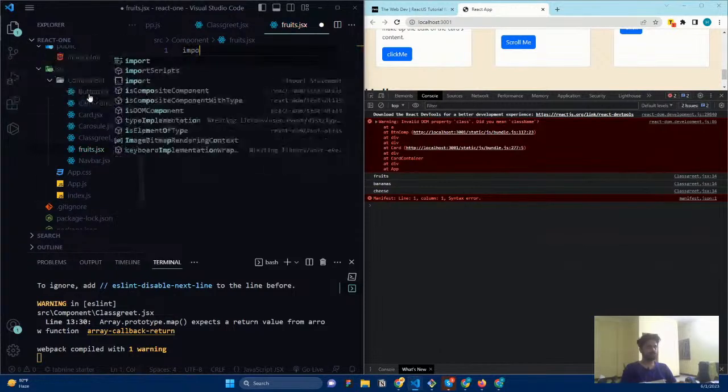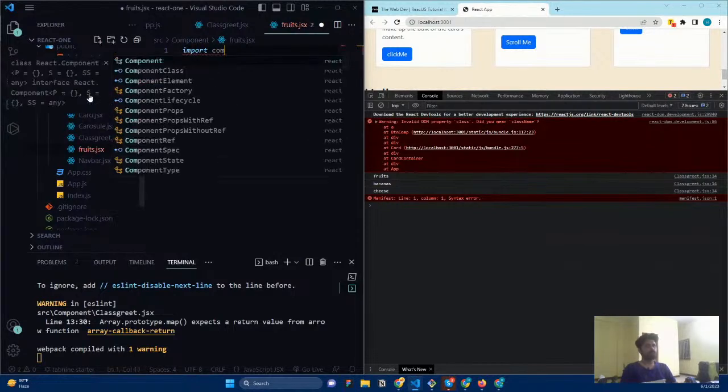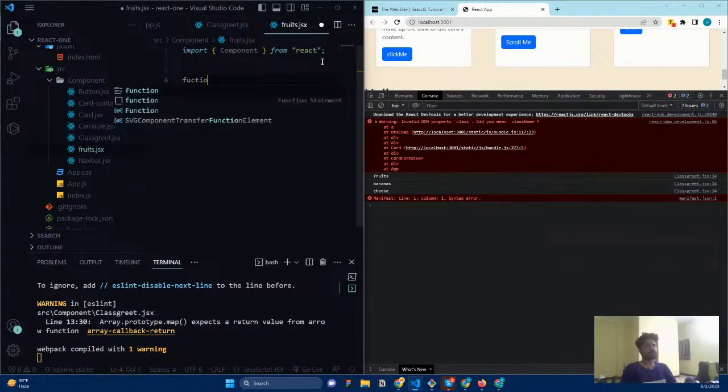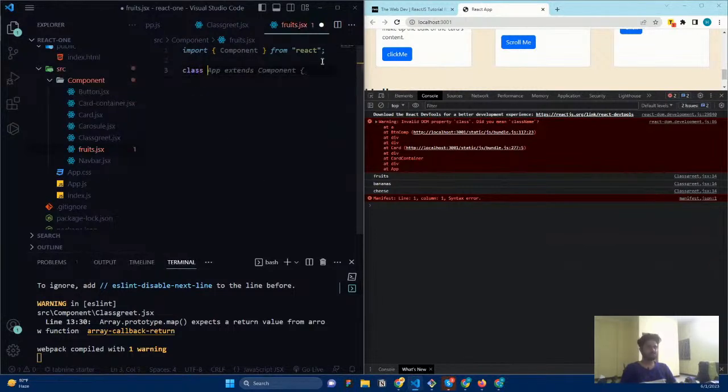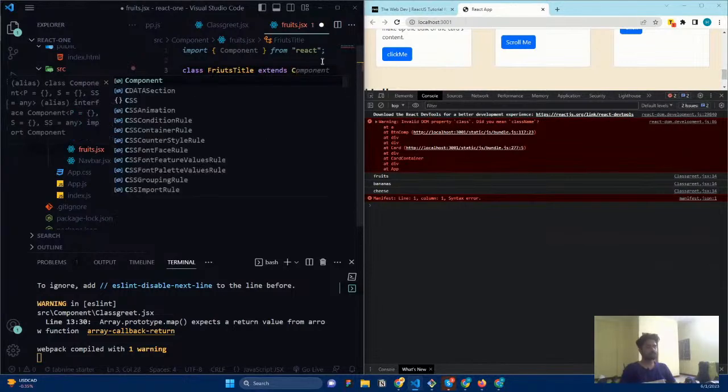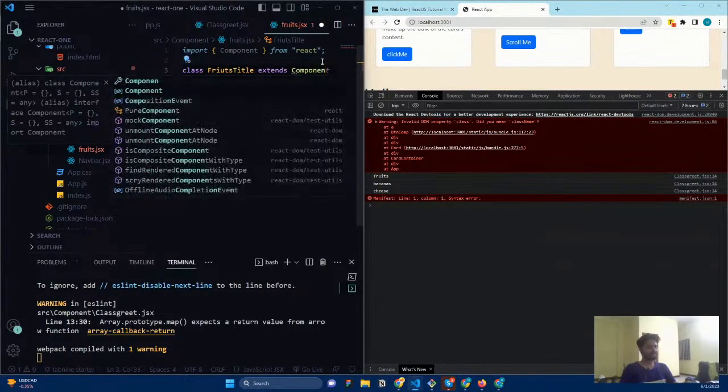Import component from React. Sorry, we need to use the class. I'm going to name it as root title, something like this. It extends from the component, and here I'm going to say render.